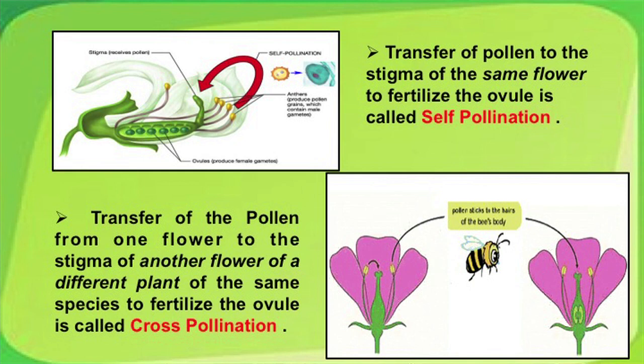There are 2 types of pollination. Transfer of pollen to the stigma of the same flower to fertilize the ovule is called self-pollination, whereas transfer of pollen from one flower to the stigma of another flower of a different plant of the same species to fertilize the ovule is called cross pollination. So, the pollen from one flower to another flower of another plant is termed cross pollination.